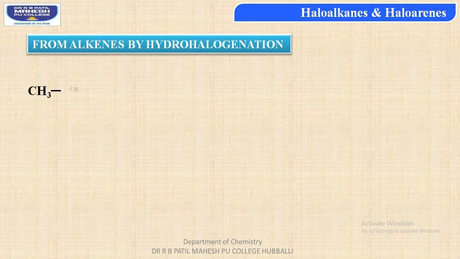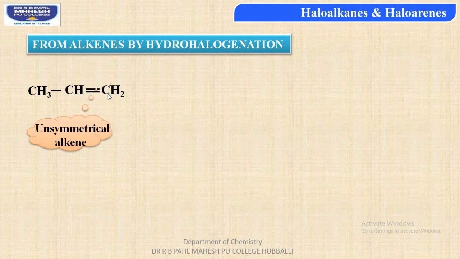Let us consider an example: the propene molecule, that is CH3CH=CH2, which is an unsymmetrical alkene because on either side of the carbon-carbon double bond, students, we have different substituents. For example, the first carbon atom has both hydrogens, whereas the second carbon atom has one hydrogen and a methyl group. So it is an unsymmetrical alkene.